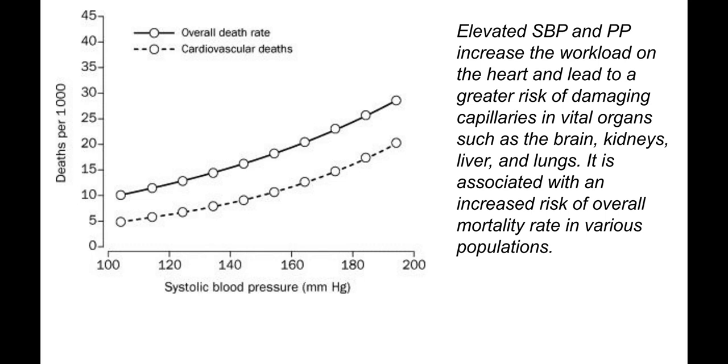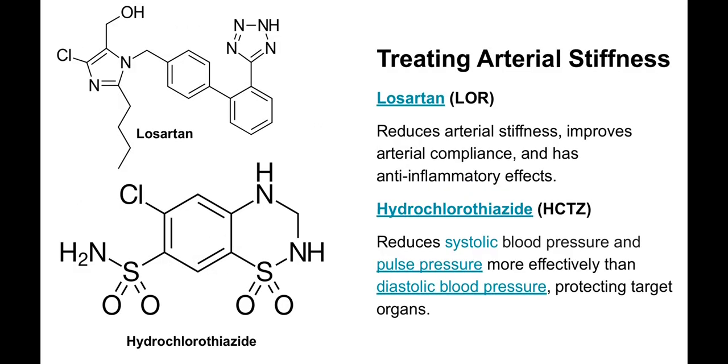Okay, you see here that if blood pressure is in the range of 100, the mortality rate from cardiovascular death is very low. I now have systolic blood pressure 100. You see the overall death rate is higher because it also includes infections and other causes of death. But again, it's very important to keep your systolic blood pressure low, and for this you need elasticity of the aorta. What can we do?